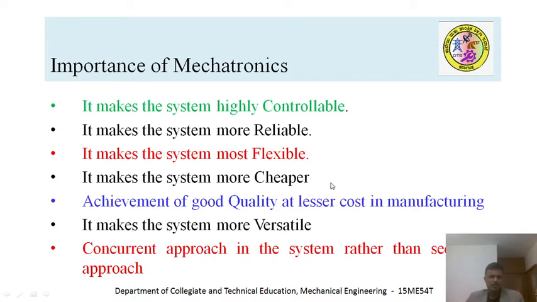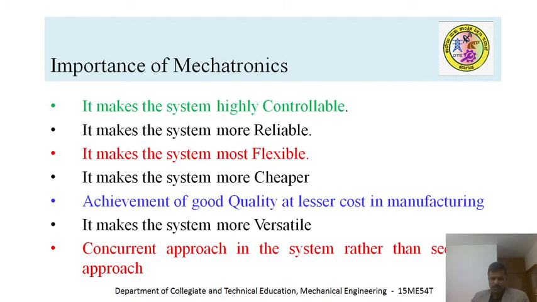And the system is cheaper. Especially, mechatronic systems look costlier in the erection stage. Once it is erected, it produces a series of components. So definitely the mass production rate is very high, and it produces very high quality products with very little scrap. Definitely the products are cheaper. Achievement of good quality at a lesser cost in manufacturing, definitely.